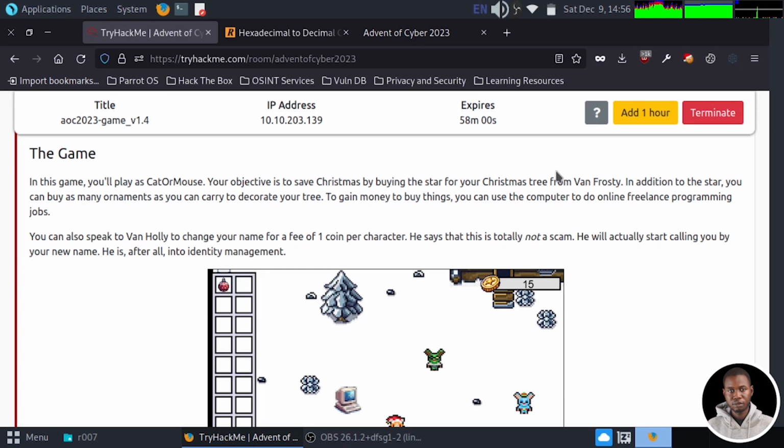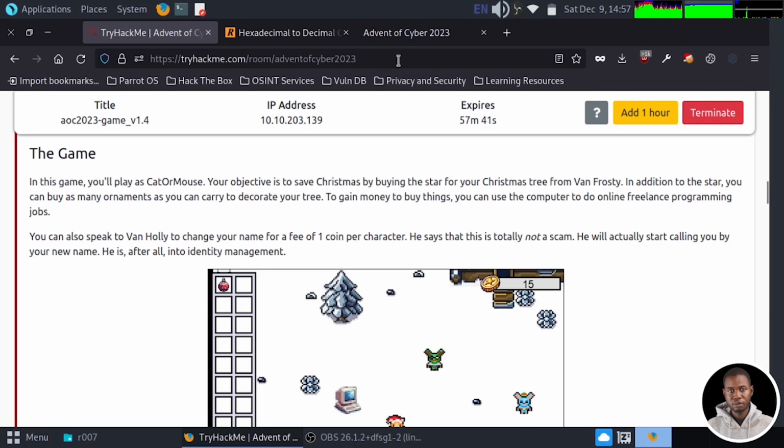Your objective is to save Christmas by buying the star for your Christmas tree from Van Frosty. In addition to the star, you can buy as many ornaments as you can carry to decorate your tree. To gain money to buy things, you can use the computer to do online freelancing programming jobs. You can also speak to Van Holly to change your name for a fee of 1 coin per character. It says that this is totally not a scam. It will actually start calling you by your new name. It is, after all, into identity management.